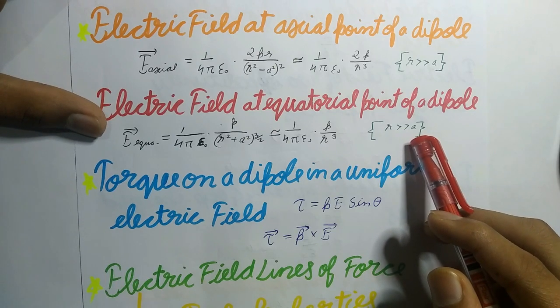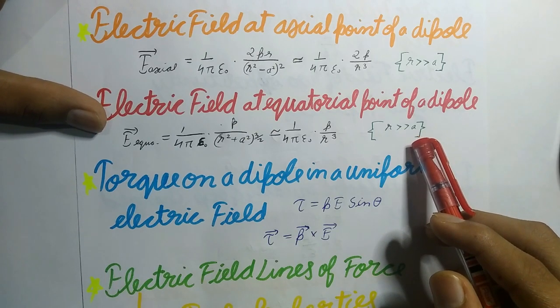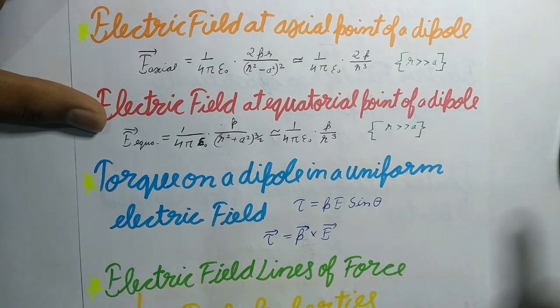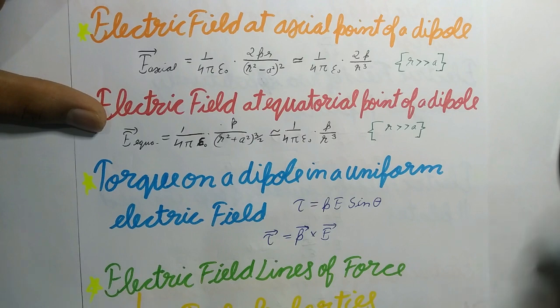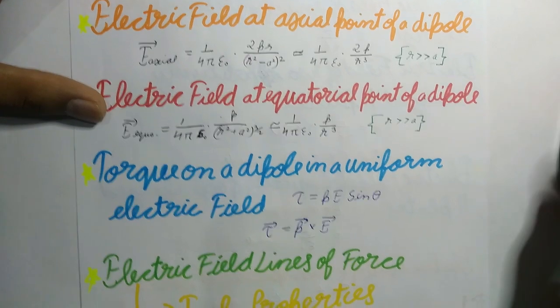And at any equatorial point the direction of dipole field is anti-parallel to the direction of dipole moment p. In contrast to the 1 by r square dependence of the electric field of a point charge, the dipole field has 1 by r cube dependence, and moreover the electric field due to a short dipole at a certain distance along the axis is twice the electric field at the same distance along the equatorial axis.